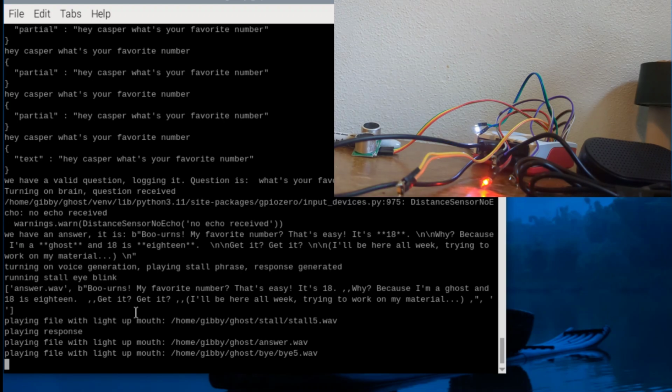And then after that, the last thing that we do is check with the ultrasonic sensor to see if the trick-or-treater is still there. In other words, if it's getting a close reflection of the sound that it chirps out. And in this case, my hand isn't over it anymore, so it's going to play a goodbye song or wave file so that we can say goodbye to the trick-or-treater on their way out the door.